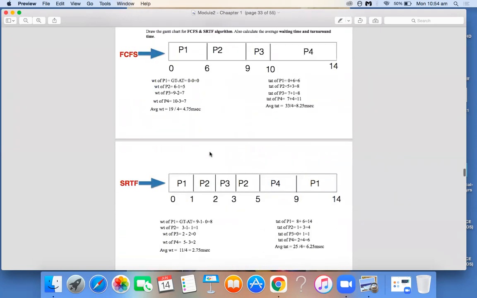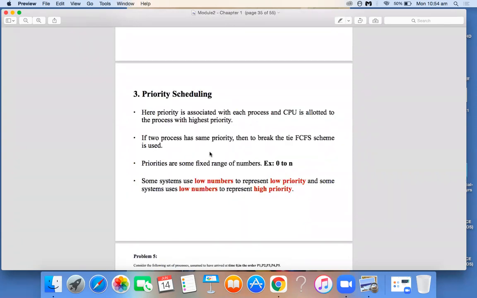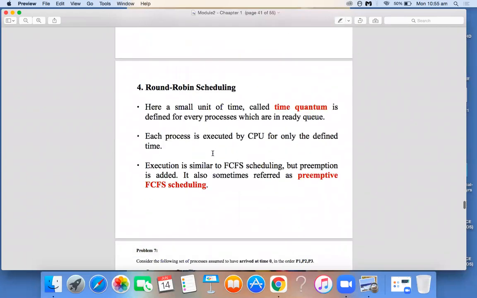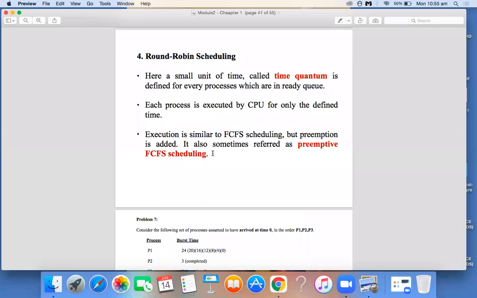The next is priority scheduling, where every process is given some priority number. Based on that priority, the CPU will keep executing. The last one is round robin scheduling. In round robin scheduling, every process will execute for a certain period of time, which is called the time quantum. These are the few briefings which I wanted to make on your scheduling algorithms. Please try to refer to all these things.